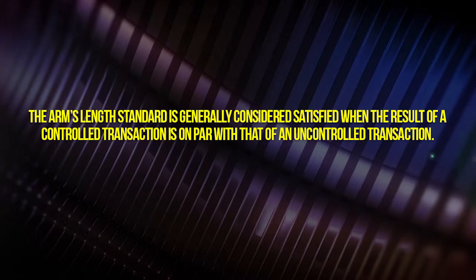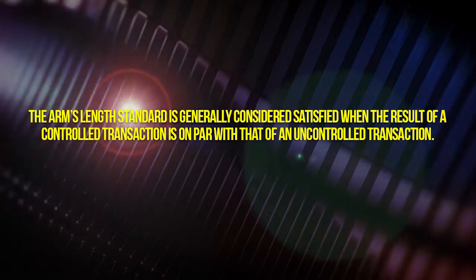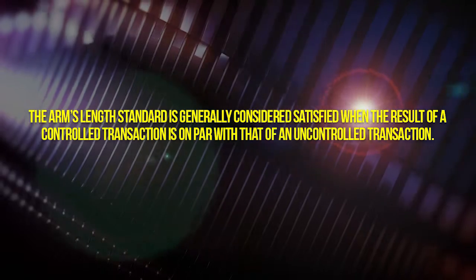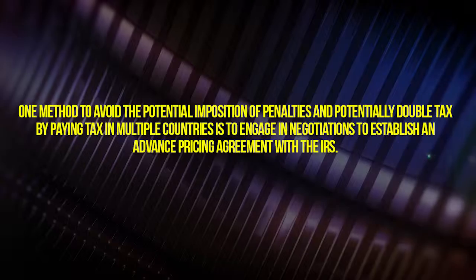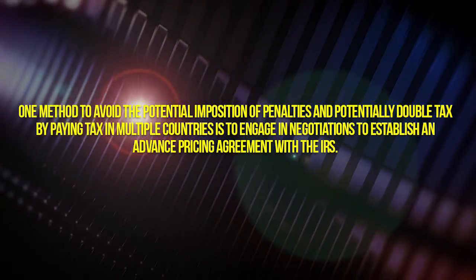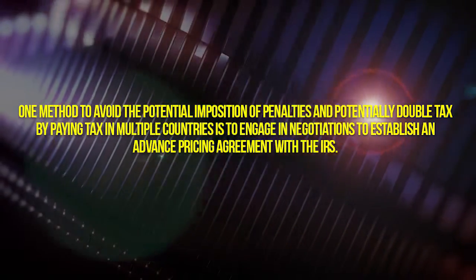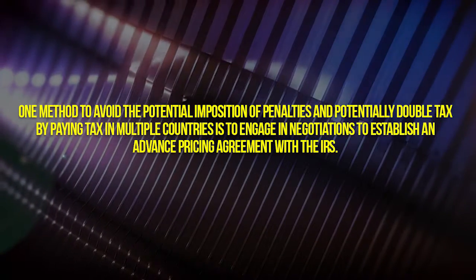Of course, you want to recognize the majority of the gain in the jurisdiction that has the lower tax burden. Transfer pricing regulations try and stop this perceived abuse. Again, the arm's length regulations are considered complied with when a controlled transaction between related entities is on par with a non-controlled transaction between arm's length parties, as in an open market transaction. One method to avoid potential penalties and interest surrounding the transfer pricing regulations is to engage in an advanced pricing agreement with the U.S. government before you enter the U.S. market as to transfer pricing.